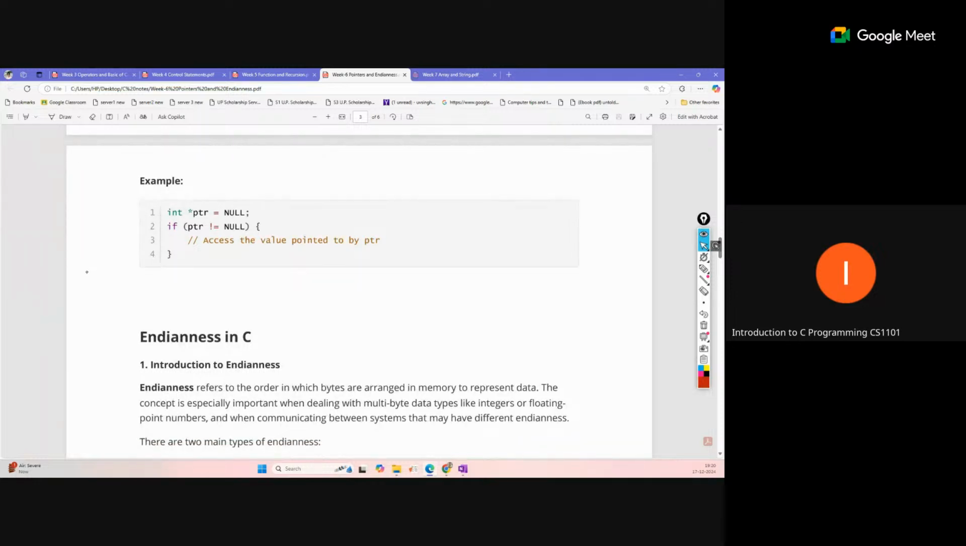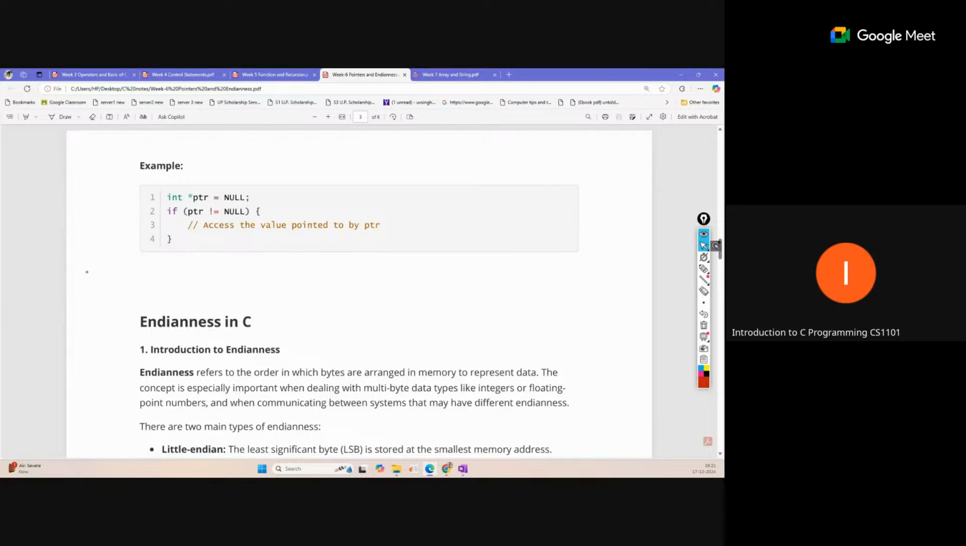There are some other things regarding pointers. Dangling pointer is one thing. If we have freed our pointer, and still we are using that pointer in our code after free, that is called a dangling pointer.